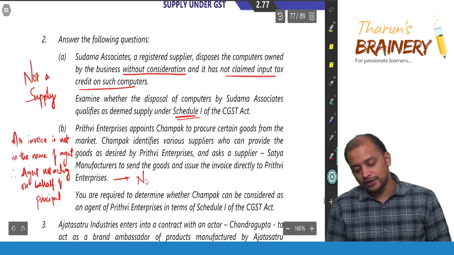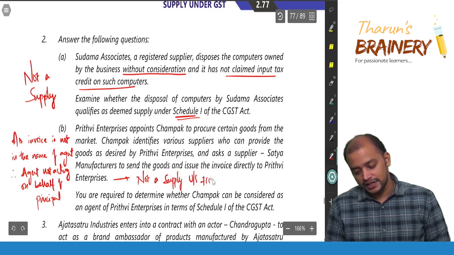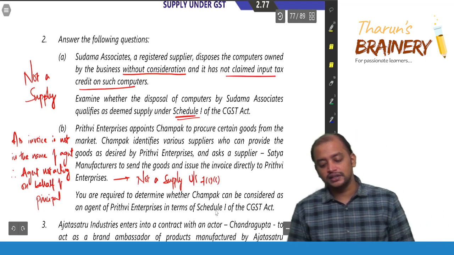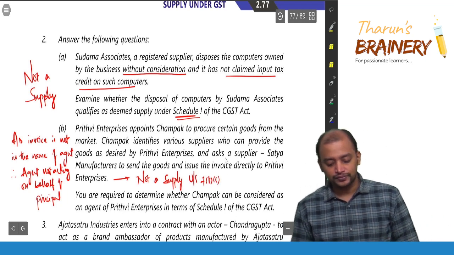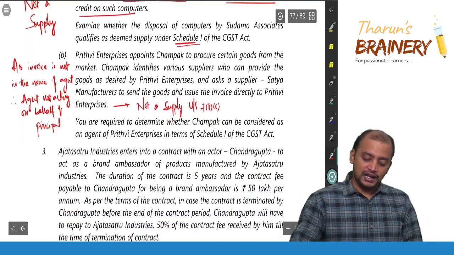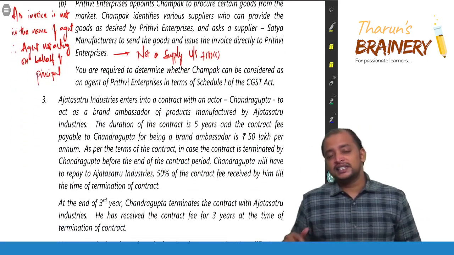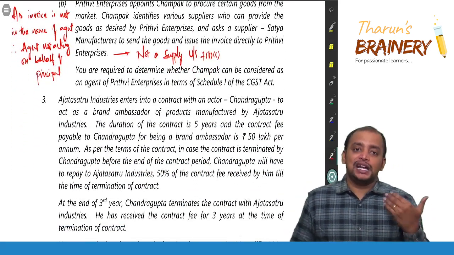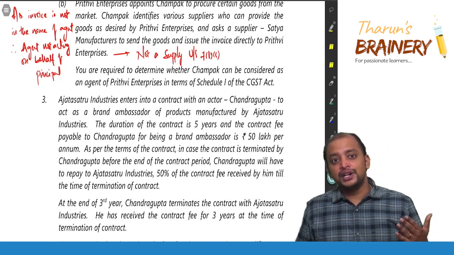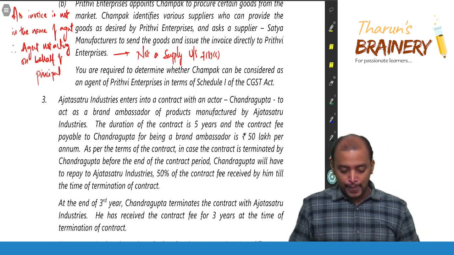No, definitely it will not become supply, not a supply under section 71C. Okay, then next, in sale transaction, invoice should be raised by the agent. In purchase transaction, invoice should be in the name of the agent.